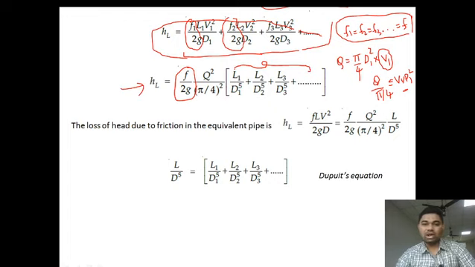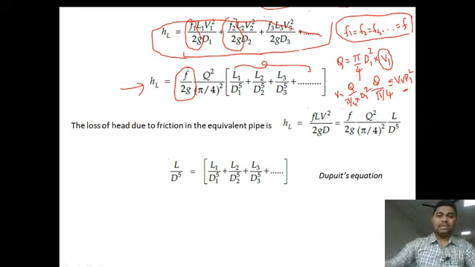Why D1 to the power of 5? See here, D1 square, by multiplying, becomes D to the power of 4. We are substituting the formula of V1 square. What is the formula of V1 over here? V1 is equal to Q by pi by 4 into D1 square. D1 square whole square becomes D to the power 4, and in the numerator we already have D. So it goes to D power 5.